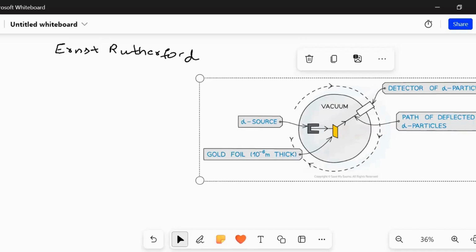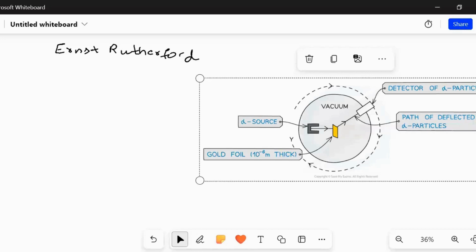Why do we need to do so? His main intention was to find out how many alpha particles are deflecting at different angles. Or else, just like a mirror, the incident ray from a source is reflected back, finished. But there also we proved the law of reflection, right?